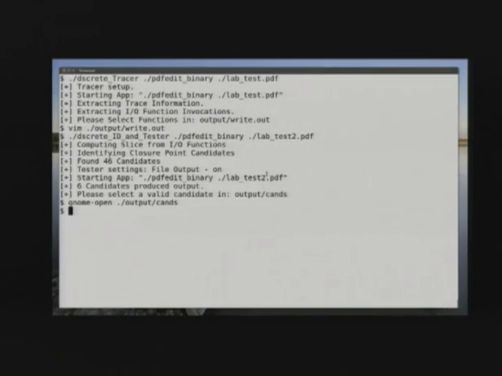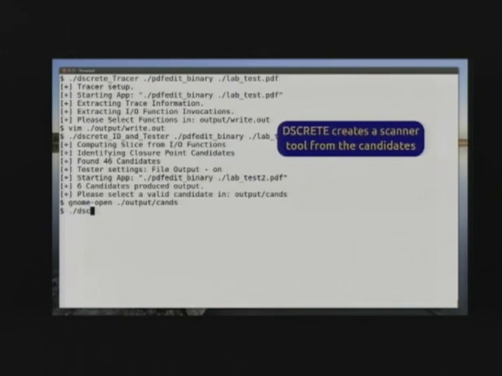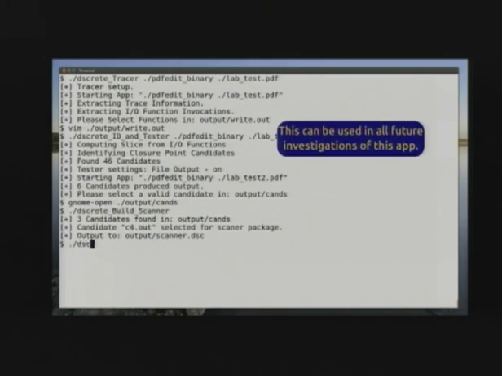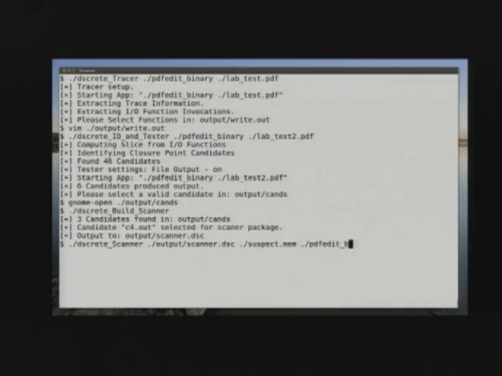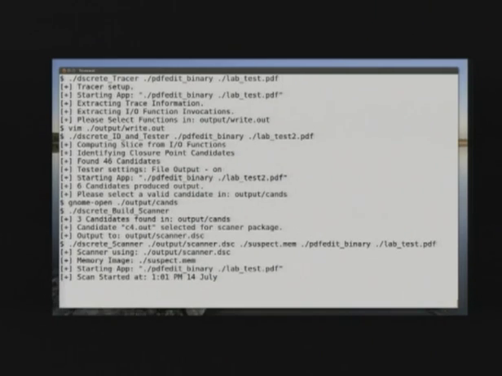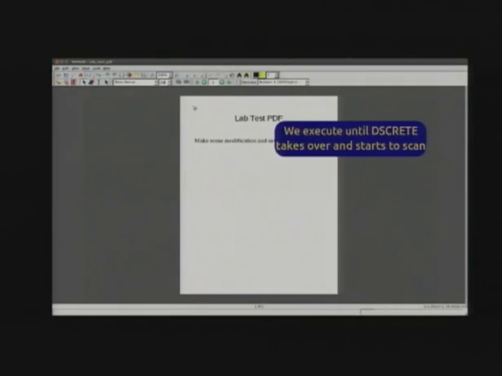So Discrete is going to take one of these correct candidates and package it into a scanner plus renderer tool. And now we're going to use that scanner plus renderer tool to catch that criminal. So we're going to run the scanner plus renderer tool with the memory image taken from the suspect's computer where he was editing that PDF. And this prototype of Discrete just requires us to execute the binary again just to get it to that entry point for the P logic. At that point, Discrete is going to take over and begin the memory image scanning.